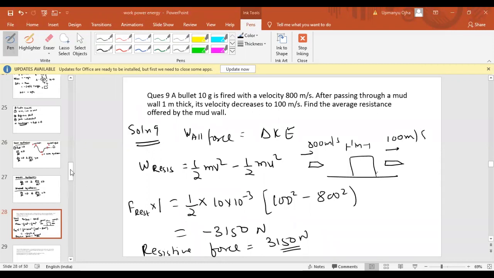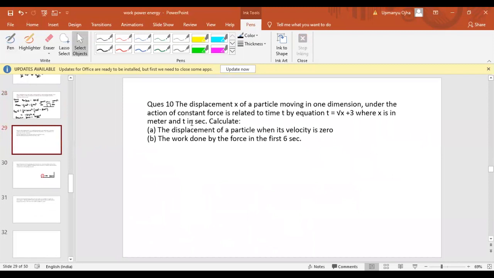Okay, next. The next problem is that the displacement x of the particle moving in one dimension under the action of force is related to the time by the equation t equal to root of x plus 3, where x is in meter and t is in seconds. Calculate the displacement of the particle when its velocity is 0, and the work done by the force in the first 6 seconds. Can you solve this now?